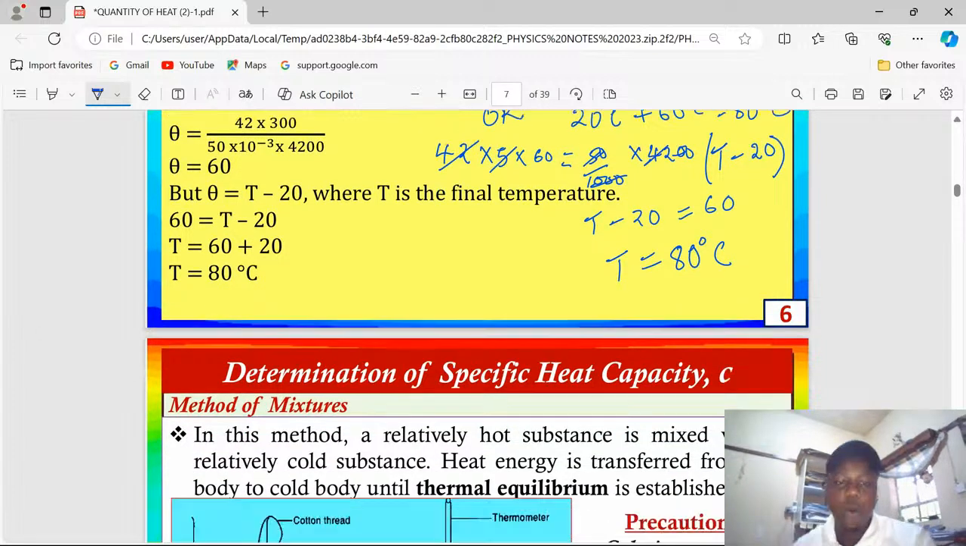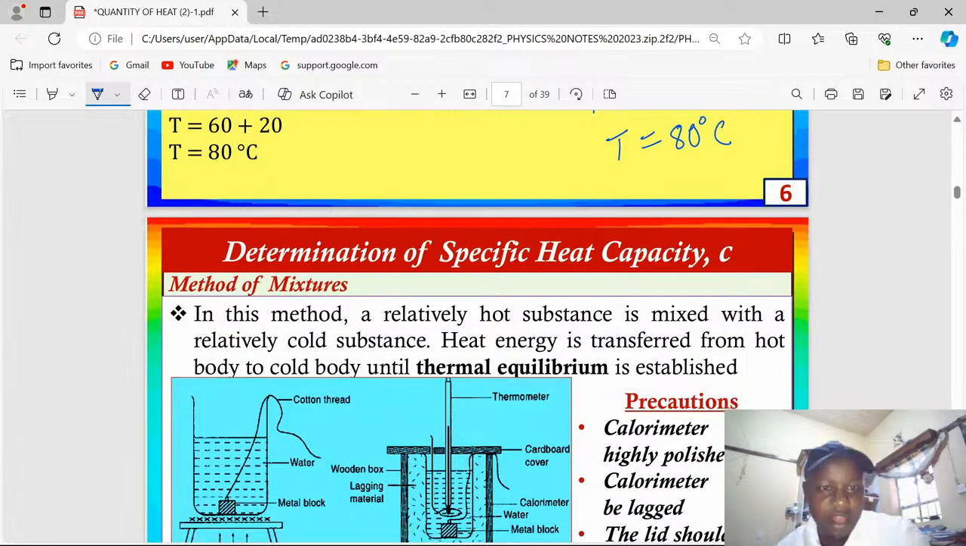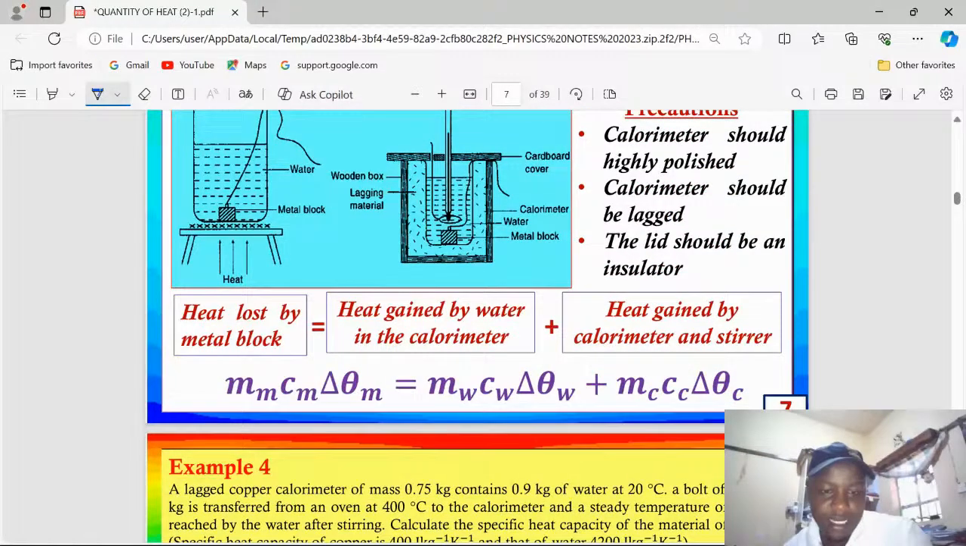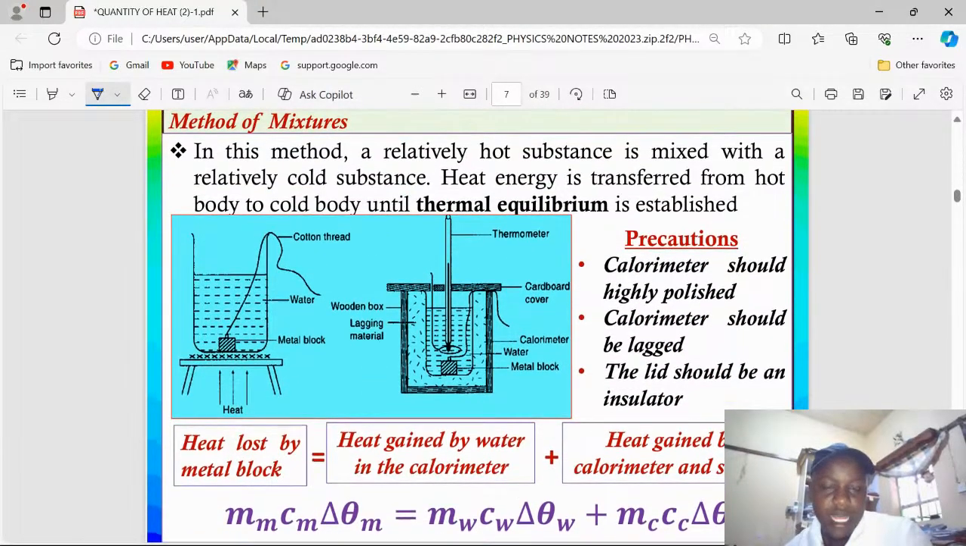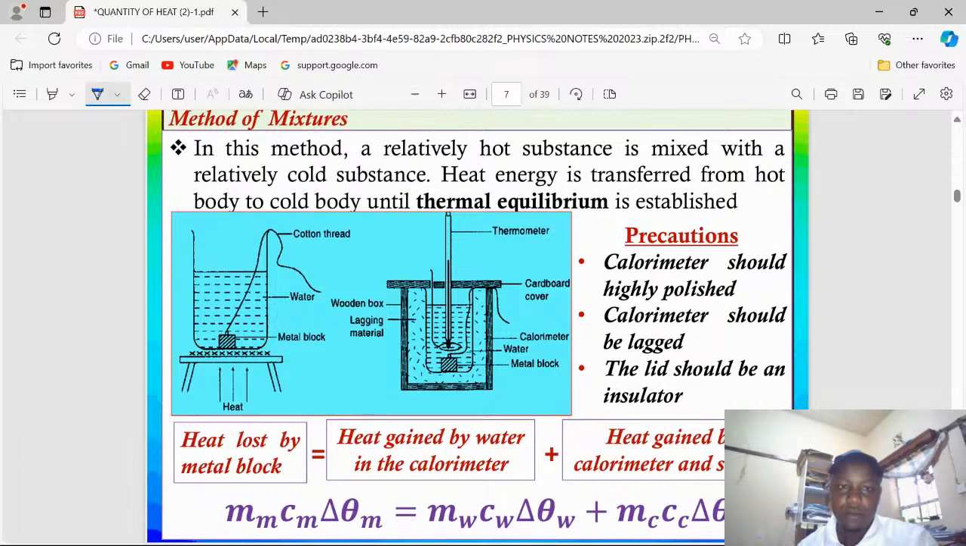Now we're going to look at how specific heat capacity of given substances can be determined. There are several methods. The first one being the method of mixtures. Then we have the method of electricity, or rather the electrical method of determining specific heat capacity of a substance. So let us look at the first method of determining specific heat capacity. It will be a simple procedure. Then we will go to some examples.